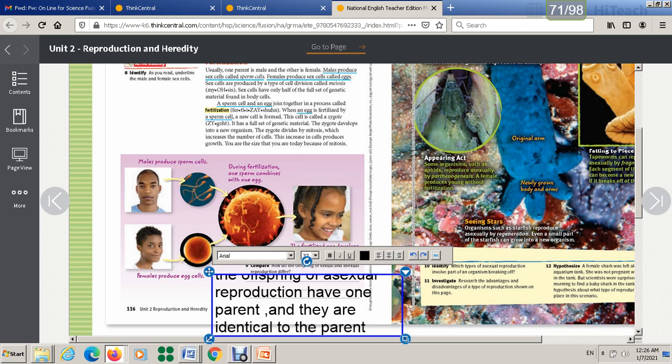The offspring of sexual reproduction have 2 parents and they are not identical. Write the answer.